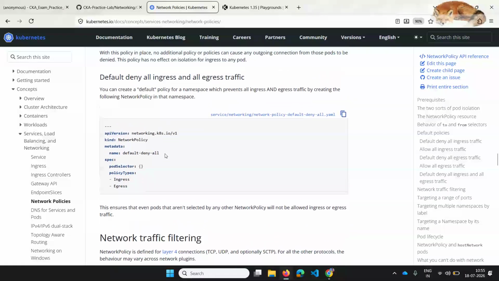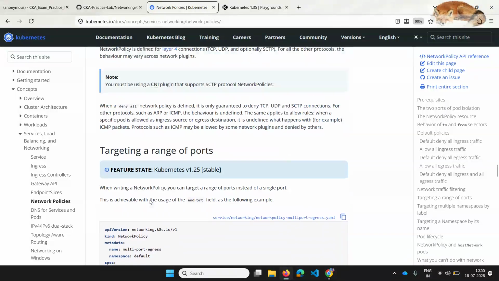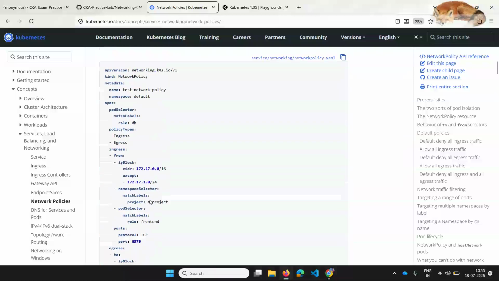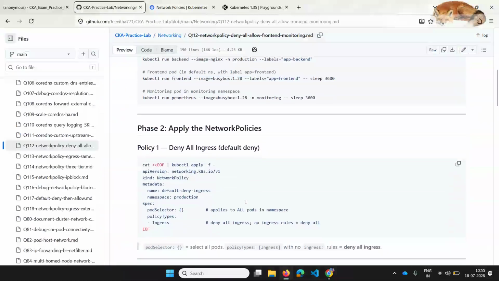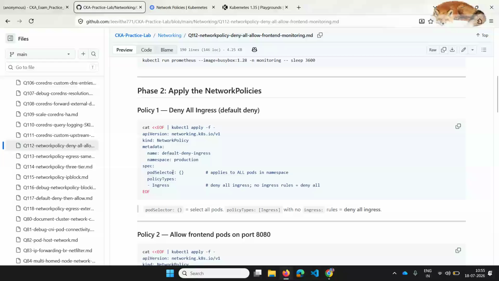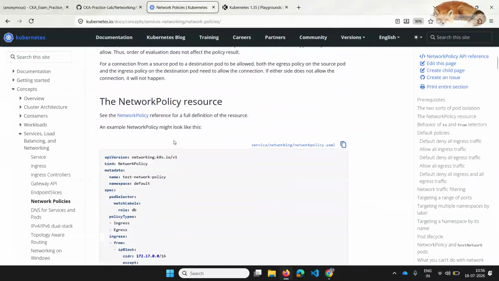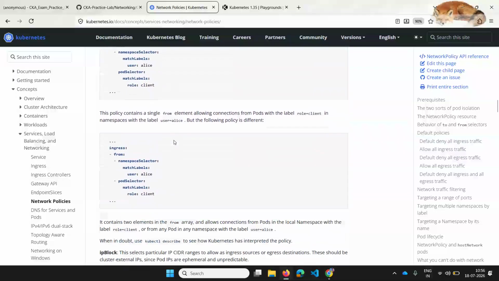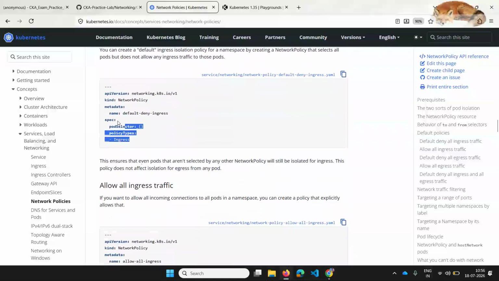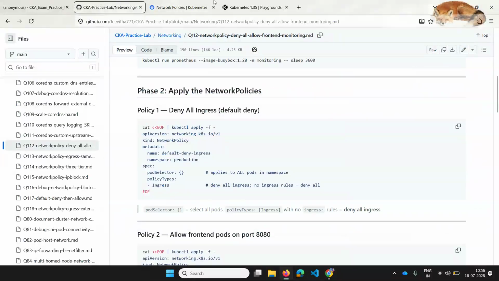And if you have to apply a default deny for all the ingress and egress together, you can mention it like this, which applies to all the pods selected. These are some examples which you can go through in the documentation, and we will be creating a similar kind of rule here. As we know, we should be applying a default deny of all the traffic inside the production namespace, so I will take the same example which they have given, but the only thing I will change is the namespace.